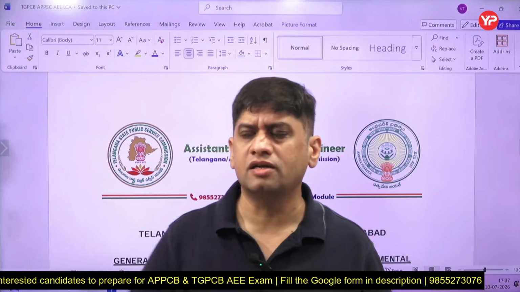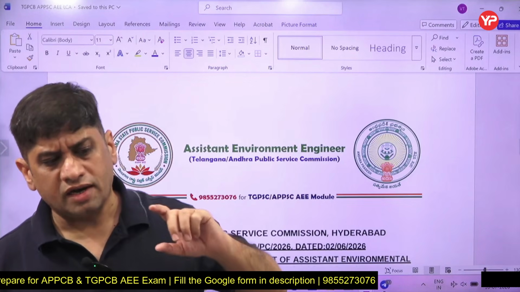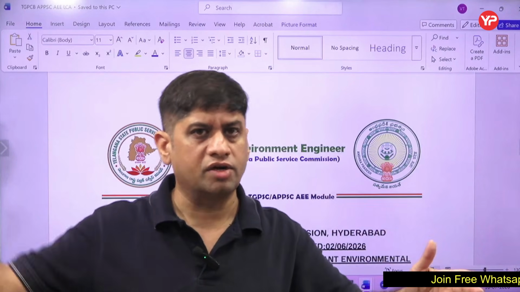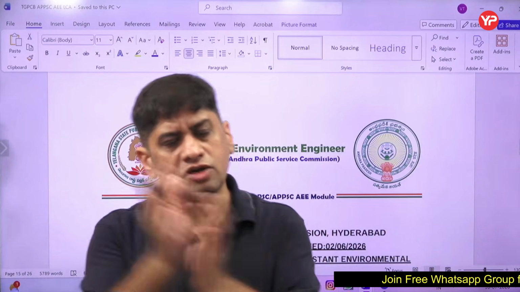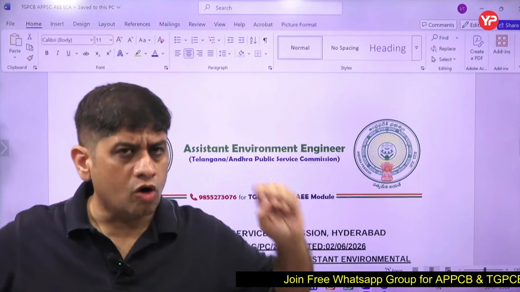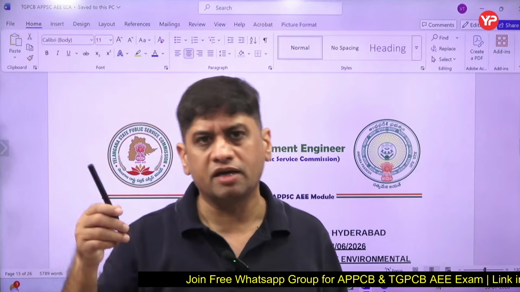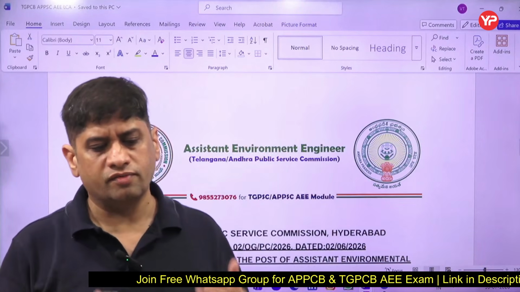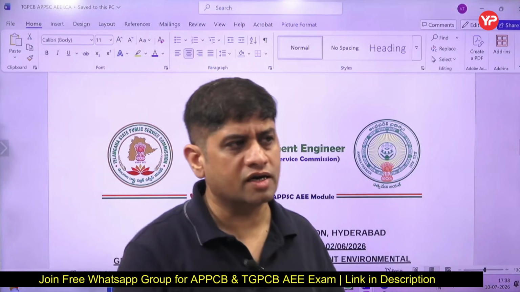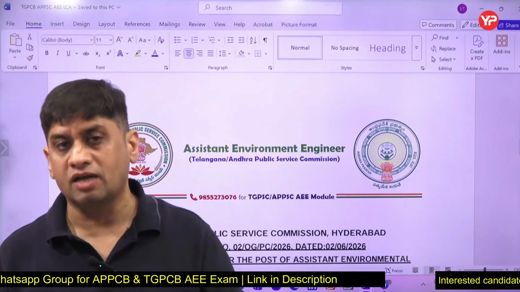So what is life cycle? Life cycle of any product, service, process, anything. So the entire life cycle from birth to death, cradle to grave, from raw material to when it is disposed of, the entire cycle. How much is the environmental impact of a product? Let's say this is a pen. Before making a pen, raw material was taken. For raw material, suppose you cut a tree, suppose wood is used in this, you cut a tree, so that is the environmental impact of that.